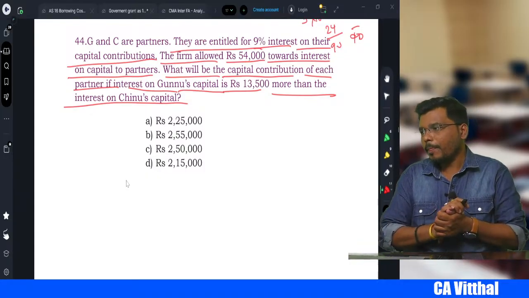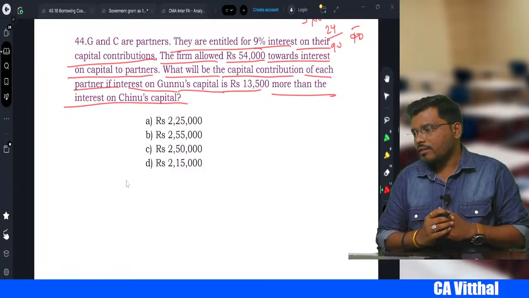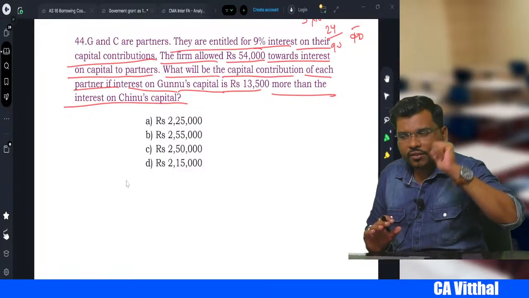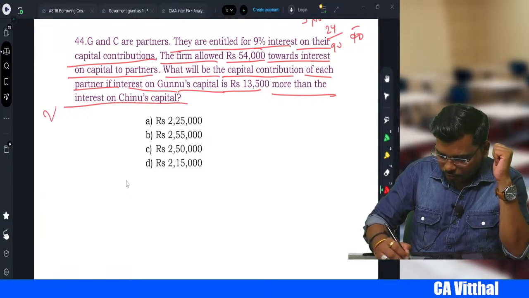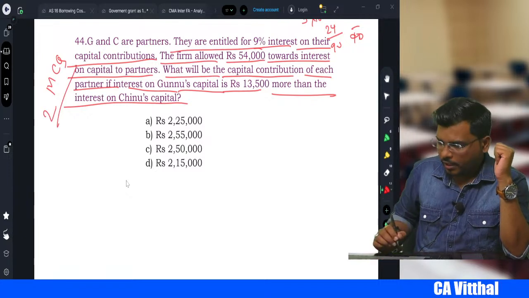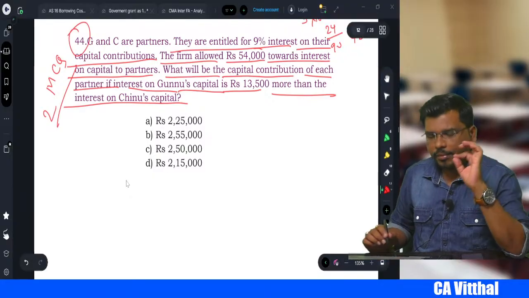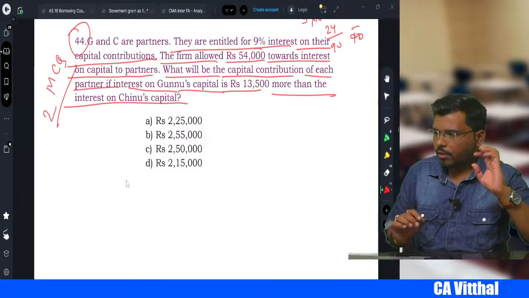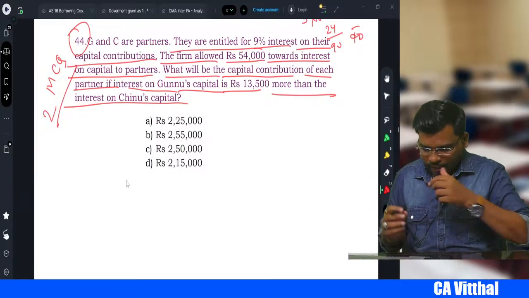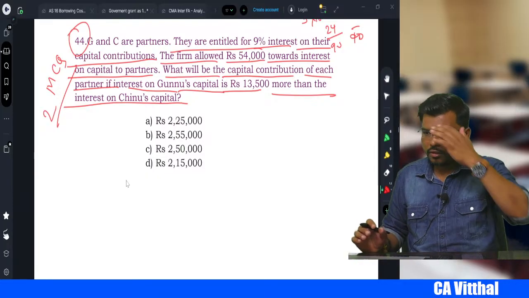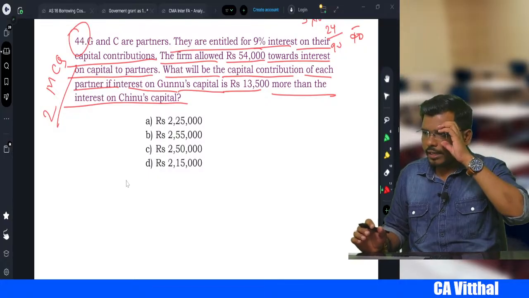Try to solve this one. These two are very different questions. Now this is again, I expect, a question that will come in the exam. Question number 44 may appear in your exam, because it requires some calculation, right, my dear students? So how to do that calculation?